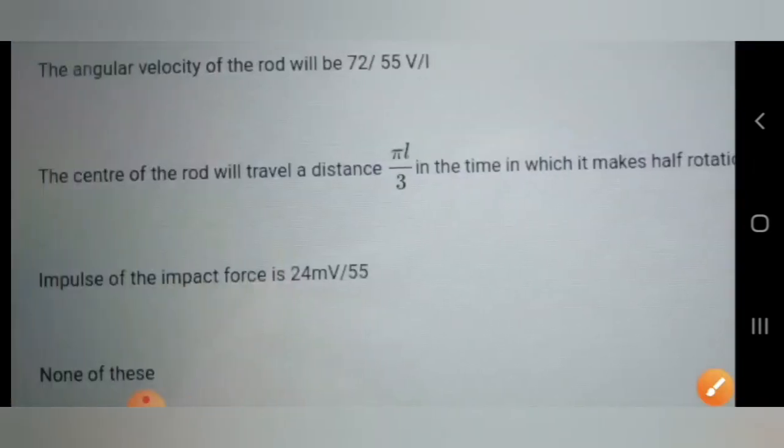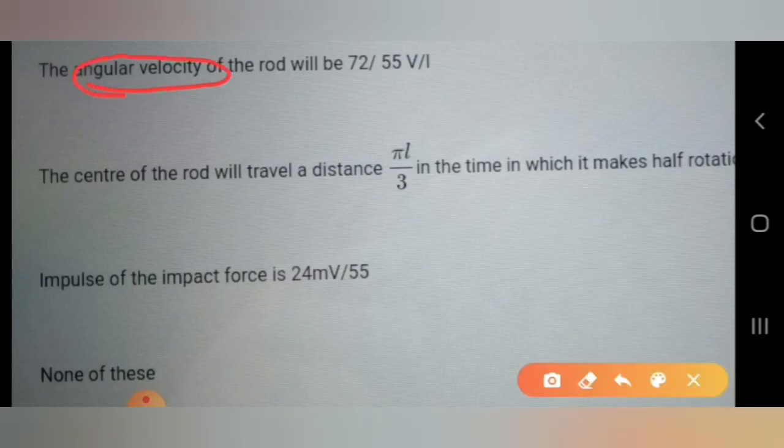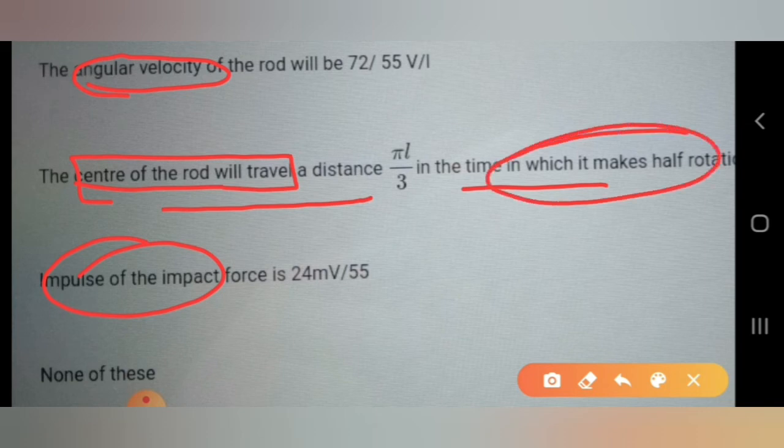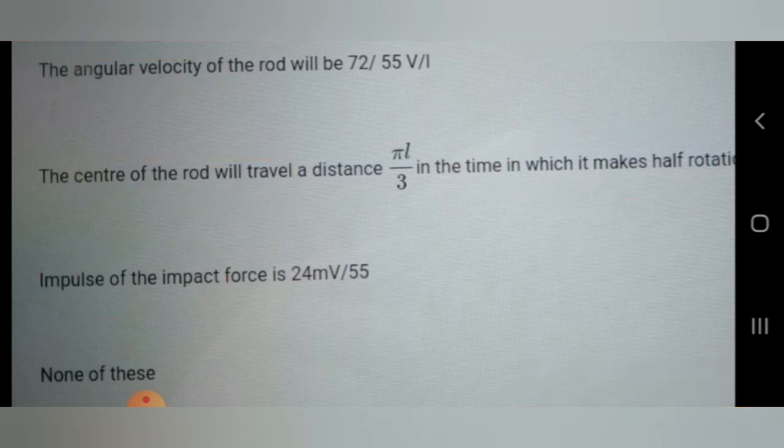So what the question has asked is that we have to find the angular velocity of the rod. First, how much will the angular velocity of the rod be? How much distance will the center of the rod travel in some time? And the impulse of the impact force is equal to what? We know the impulse is equal to the change in momentum. There are three quantities you have to find. It is asking how much distance the center of mass of the rod will move in the time when it makes a half rotation. First, you have to find the half rotation time, and during that time, how much distance it will be moving.